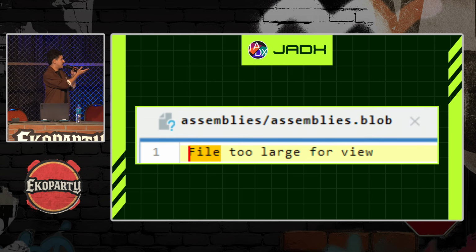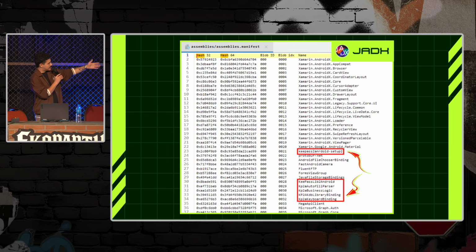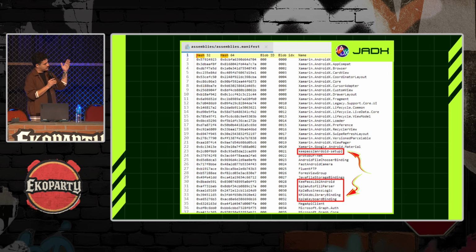When I accessed assemblies.blob, I didn't find anything interesting, just a message saying it's a file too large for view, so nothing interesting here. But when I accessed assemblies.manifest, I found something really interesting. I discovered that these names are pretty much related to libraries.